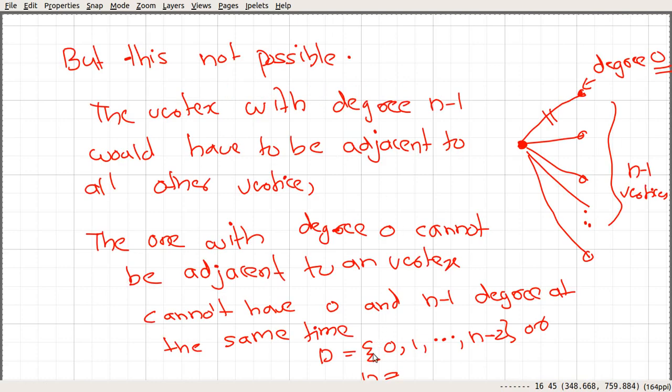In this situation, the cardinality of D is n minus 2 plus 1, which is n minus 1. And we have n vertices, while the number of possible degrees is n minus 1. So at least 2 must have the same degree.